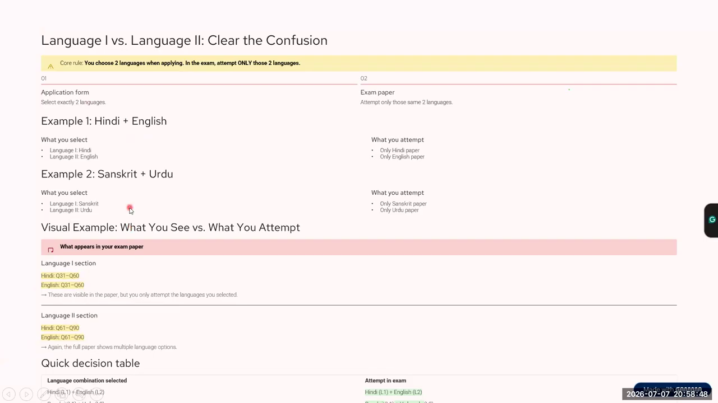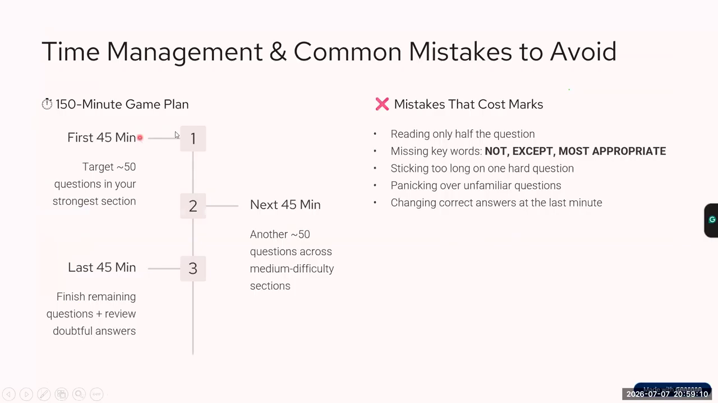I'll tell you. In the application form, you must have selected two languages. Language 1 you must have selected something, and language 2 also you must have selected something. Whatever language 1 you have chosen, that question only you will attempt here.